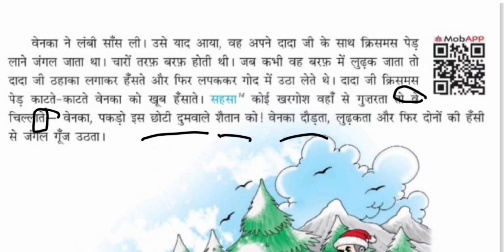Venka would run, roll, and then the forest would echo with both their laughter. So Venka will be running behind the rabbit. He will again slip, and as soon as he slips, what will the grandfather do? Grandfather will come and hold him. So everywhere in the forest we can hear the echo of their laugh. Jungle goonj udta means in the forest we keep hearing the sound of their laughter.